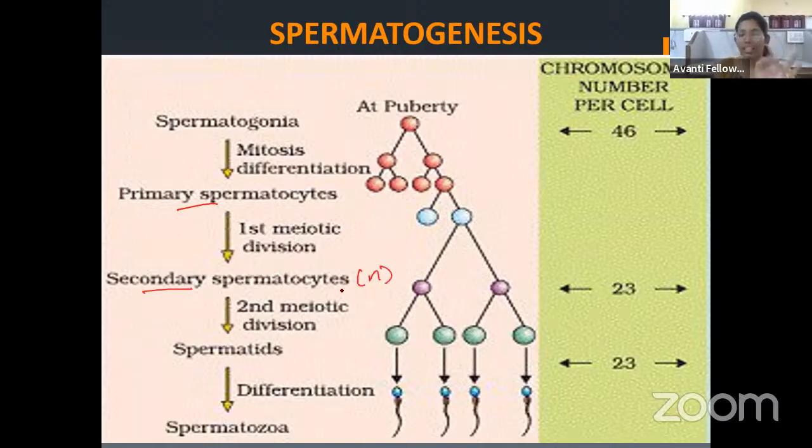Remember, from the secondary spermatocyte onwards, everything till the sperm is haploid. Before the secondary spermatocyte, it is diploid. Then the second meiotic division gives spermatids, and the spermatids undergo differentiation, and ultimately we get a spermatozoa or sperm. Don't confuse with the names. Spermatozoa, sperm, or male gamete, anything can be called.